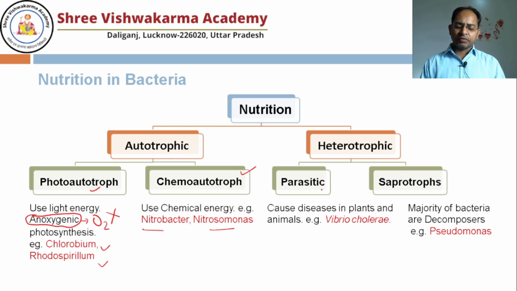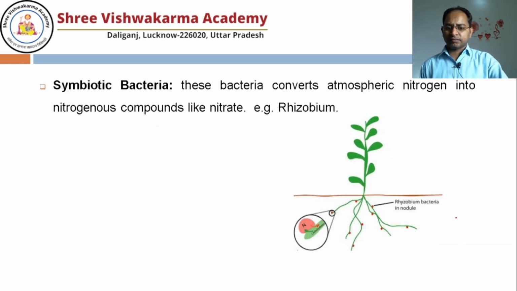Heterotrophic bacteria are of two types. Parasitic means they cause disease in plants and animals. An example is Vibrio cholerae. Saprotroph means the majority of bacteria are decomposers. An example is Pseudomonas. Some bacteria also reside in a symbiotic condition.